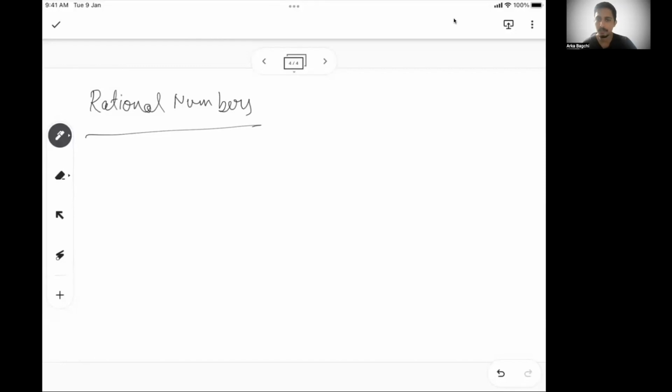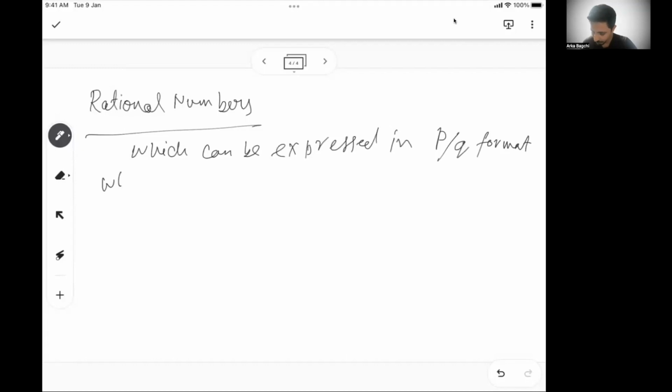A rational number is a number which can be expressed in P by Q format, where P and Q are integers and Q not equal to 0. So any number that can be represented in P by Q format where P and Q both are integers and Q not equal to 0.